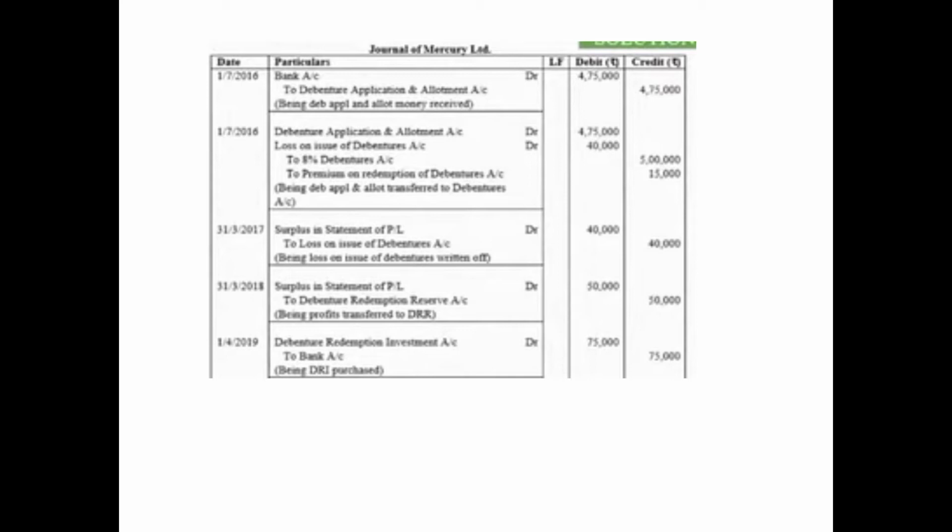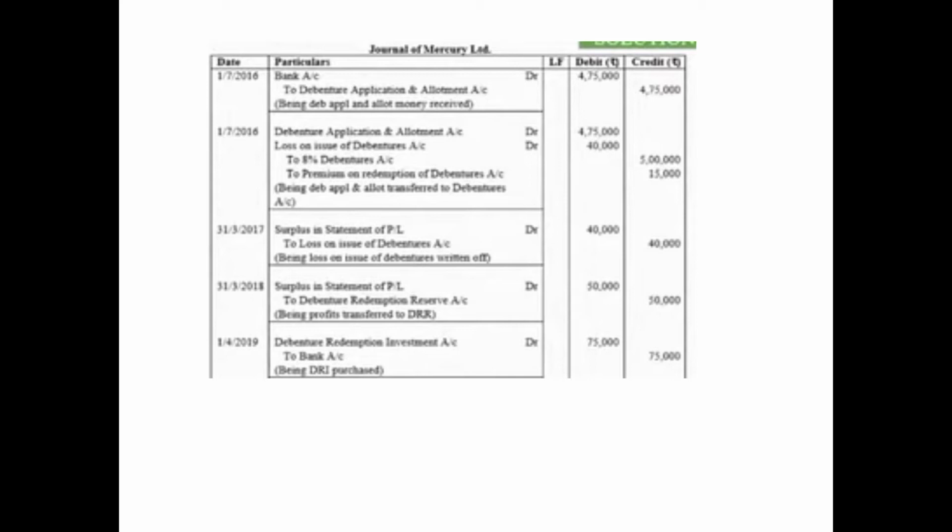Now soon after this receiving entry, we'll pass the transfer entry on the very same date, on 1st July 2016. The transfer entry will be debenture application and allotment account debited with the amount with which it was credited, that is 4,75,000. Then we are also having a two-fold loss. Firstly, on account of discount on debentures, that is a loss of 5 rupees on 5,000 debentures, that is 25,000. As well as we are having 15,000 of loss on account of premium which will be paid at the time of redemption. So loss on issue of debentures account will be debited with 40,000 rupees.